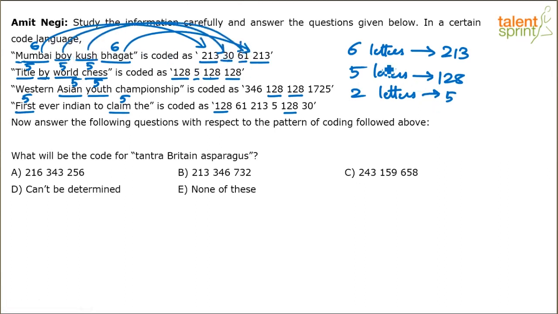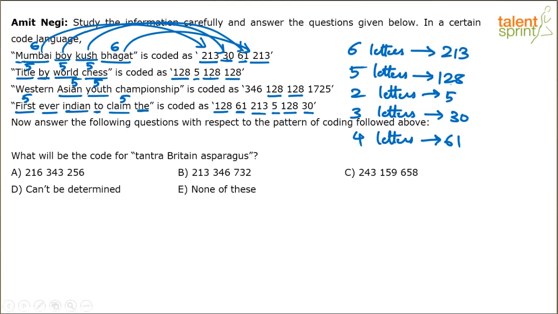Also, as we increase the number of letters, the code also increases. 2 letters, 5. 5 letters, 128. 6 letters, 213. So for 3 letters it should be 30, for 4 letters it should be 61. More letters, higher the value. Again here, 4 letters, 61. 3 letters, 30. 6 letters, 213. 2 letters, 5.